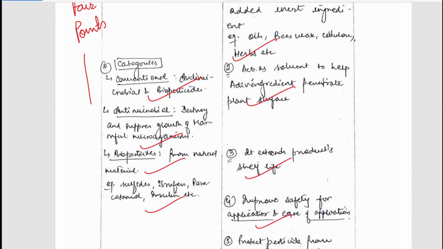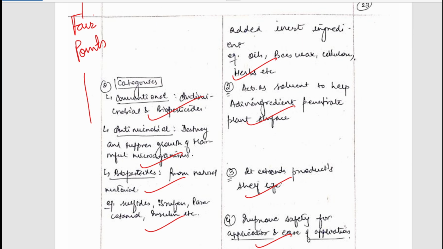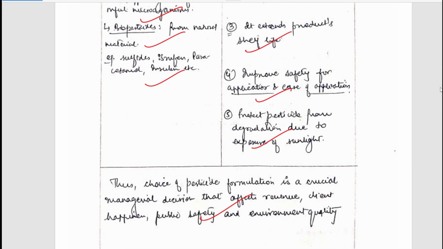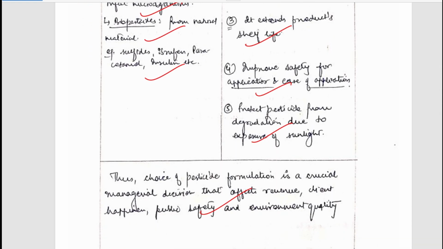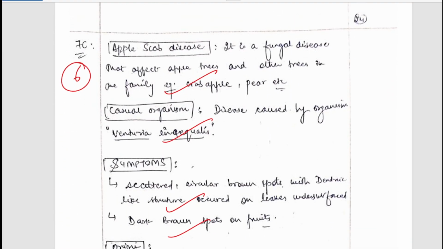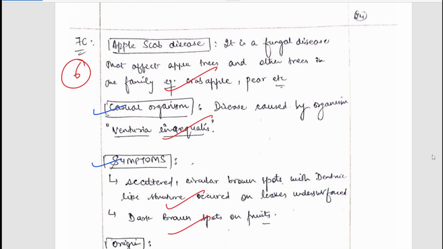Okay, these were the basic points, and you can simply pause now and read the other points if you want to. So this was the 7B question. Now let's move to the 7C question. This is to discuss the causal organism, symptoms and management of apple scab disease.